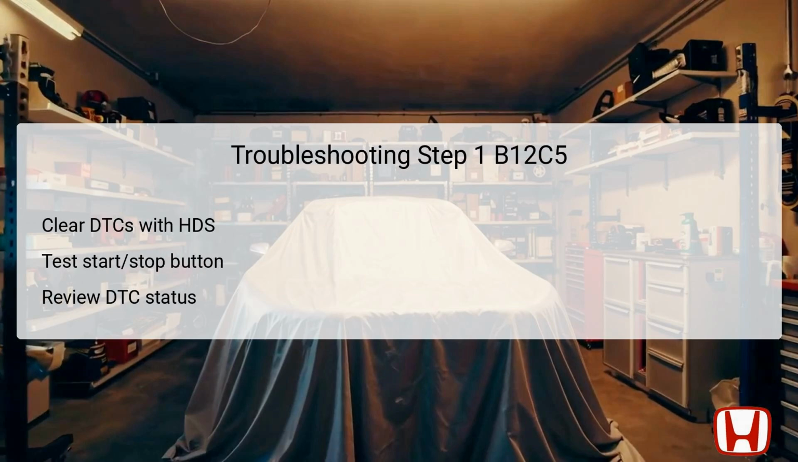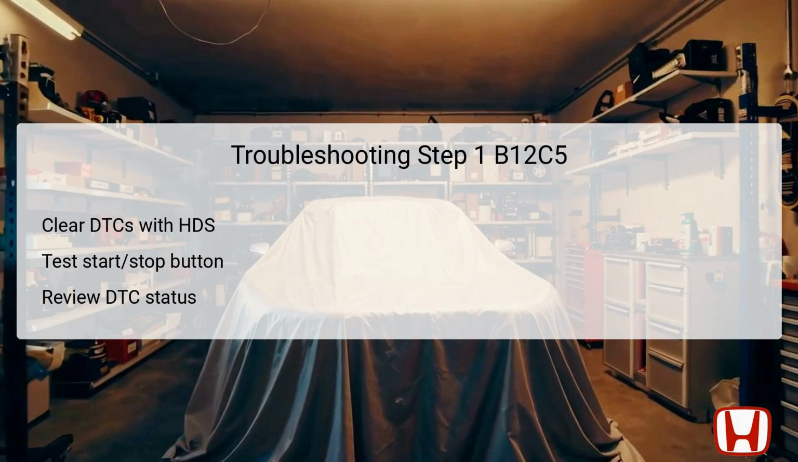operation. The first troubleshooting step for DTC B12C5 involves using the Honda Diagnostic System, HDS, to clear any existing diagnostic trouble codes. This is a crucial initial action that allows the technician to reset the system for accurate diagnosis. Following this, the technician should press the engine start-stop button at least 20 times consecutively. Then wait for a minimum of 20 seconds.